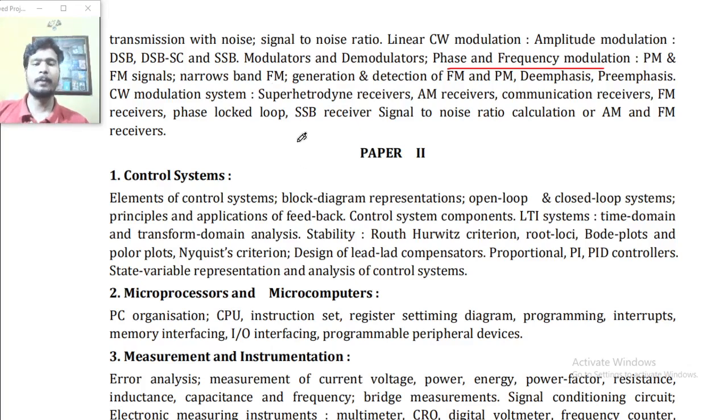Now we are going to read the Paper 2 syllabus of the UPSC Civil Services Mains Examination.